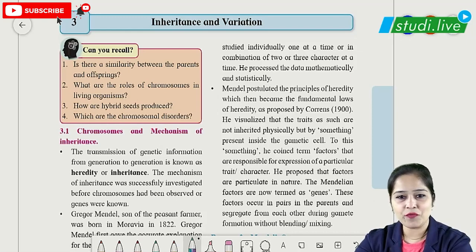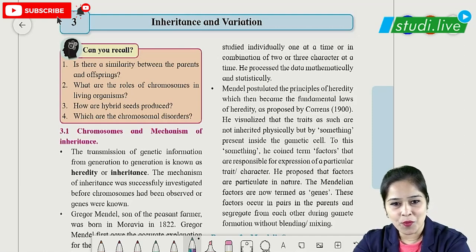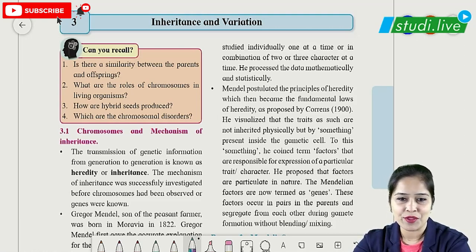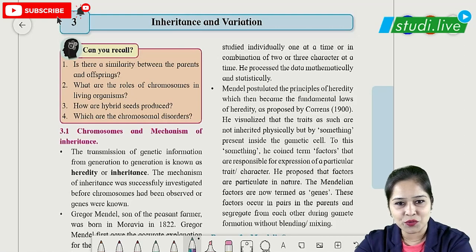In this session, we are going to see how we can quickly revise a chapter. During exams, what important points need to be focused on while revising a chapter, we'll cover all those points in this session. So, the chapter which we are starting now is chapter number 3, Inheritance and Variation. Now, let's begin with the chapter, students.